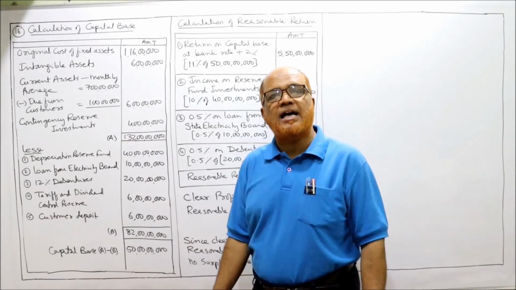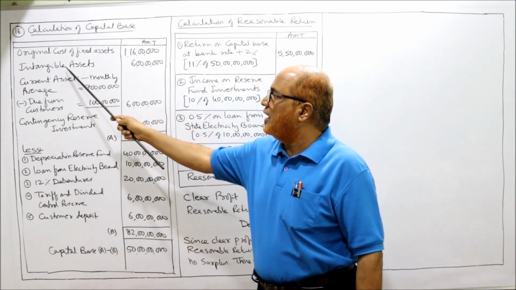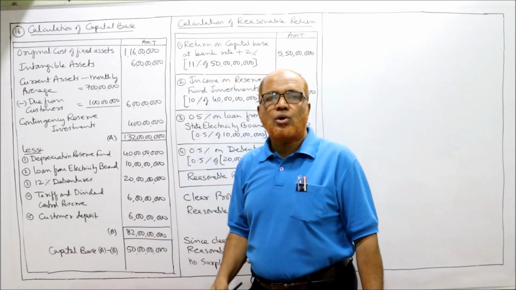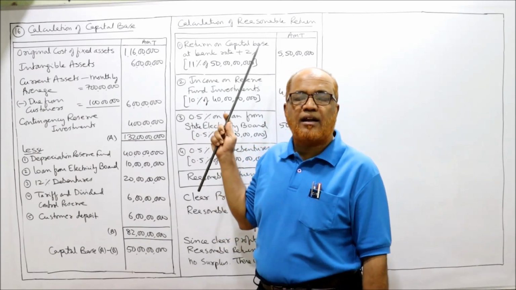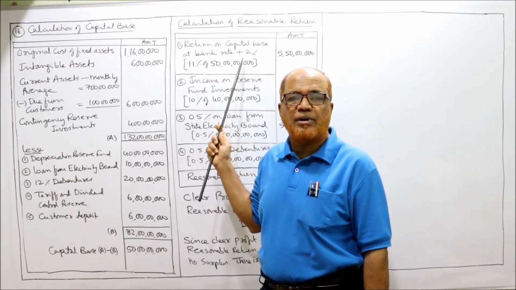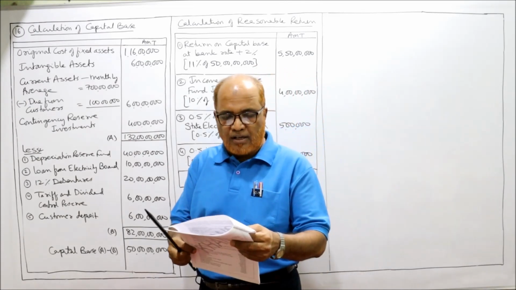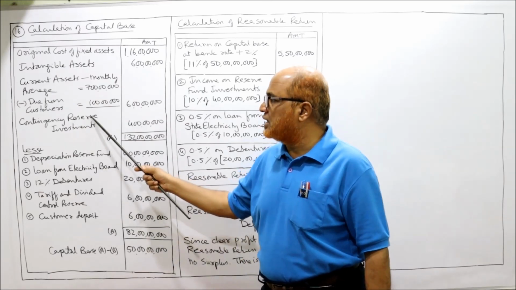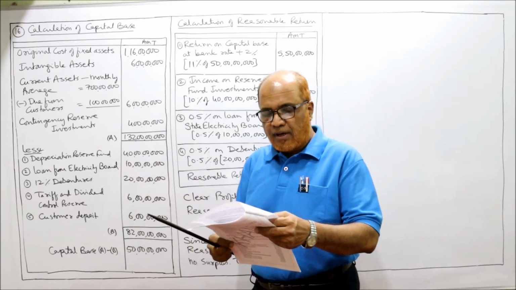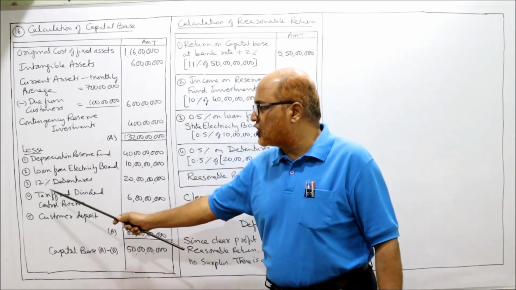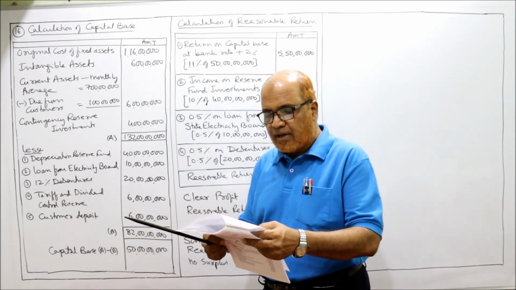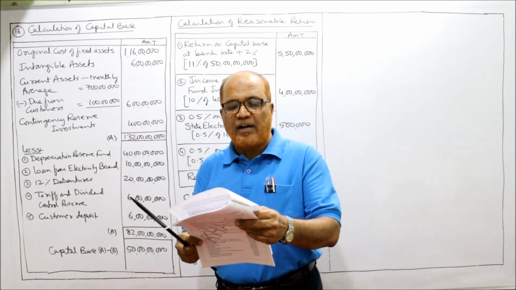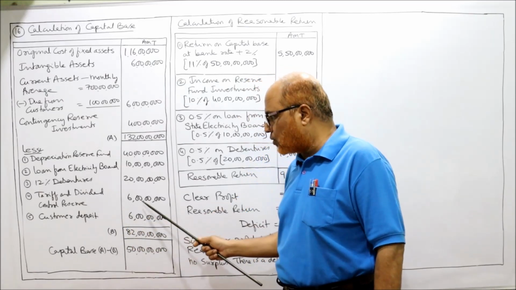Then intangible asset will be taken under addition items: intangible asset 6 crore. Then investment reserve fund will be taken under reasonable return; for calculating reasonable return, we take the investment of reserve fund. Then contingency reserve fund is 4 crore, so contingency reserve investment 4 crore. Loan from electricity board, deduction item, 10 crore. 12% debentures 20 crore. Tariff and dividend control reserve 6 crore.